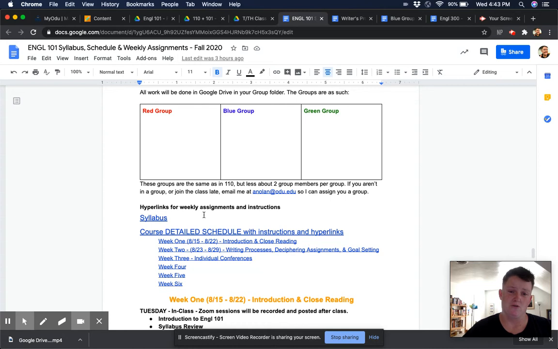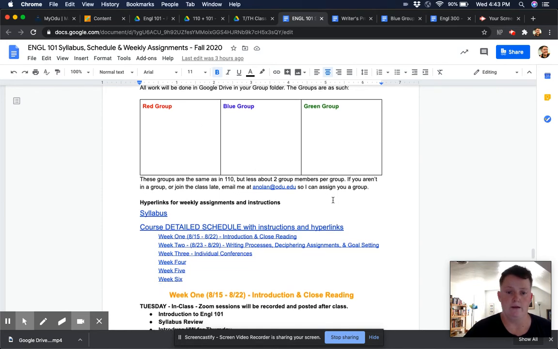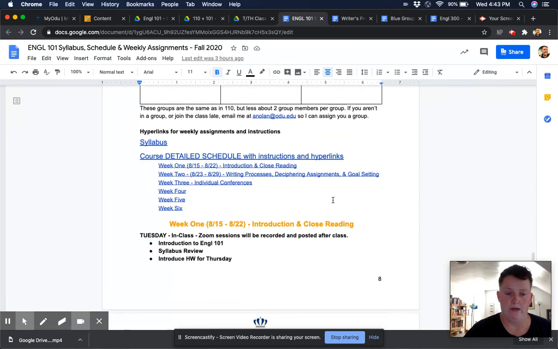And also they're going to have the same groups within 110 with the addition of a couple extra peer members that are not taking the 101. So they'll see their names there.